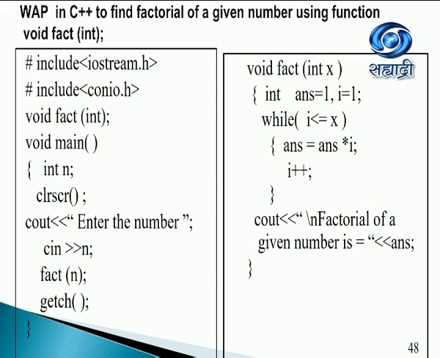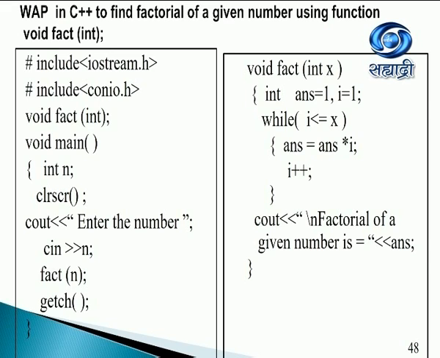The third line, void factInt, is the function prototype, which tells me the return type is void, the function name is fact, and the parameter is an integer. So void main. Remember one thing, void main itself is a function, and it is a function that we write every time for every program. Every program should have one void main or main function, and also remember, every program should have only one main function. So int n, I've taken an integer.